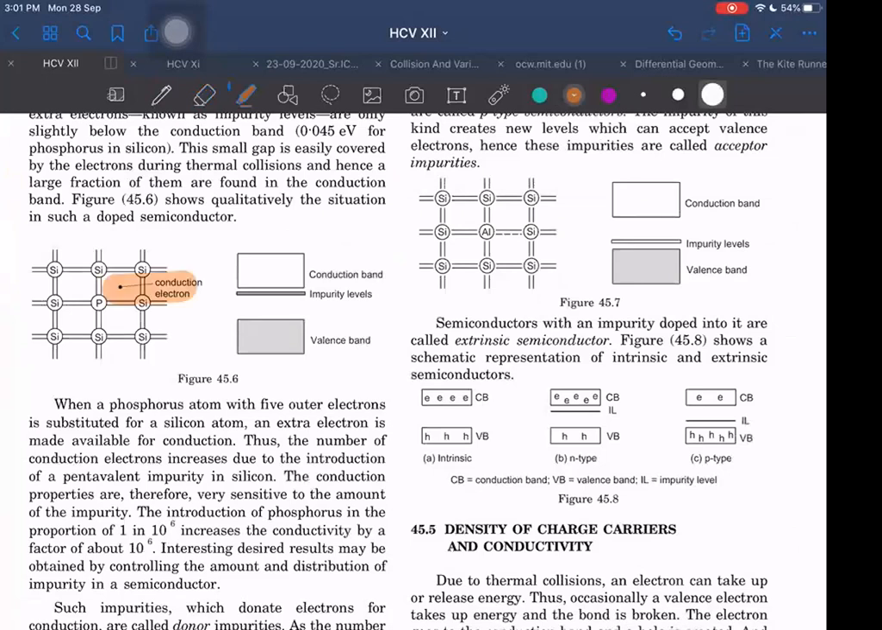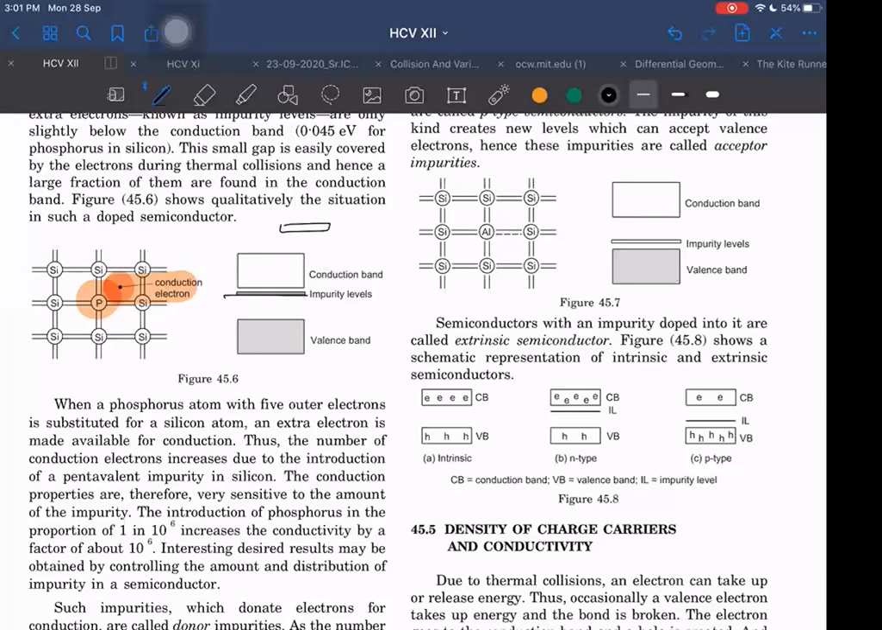When we add the impurity, phosphorus type, one extra electron is created here. Now, this impurity has different energy levels, you know or not? Impurity will have its own energy level. Correct or not? And that impurity may not even form a band also.